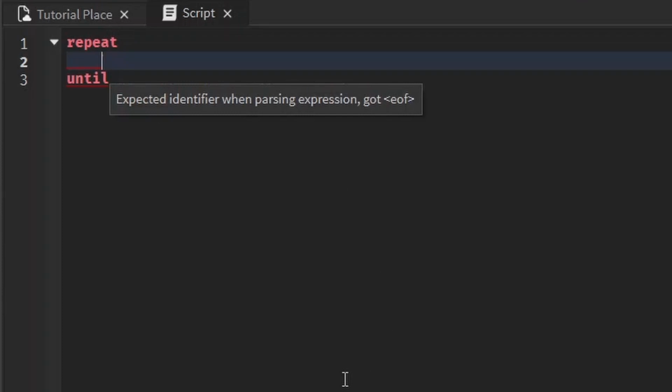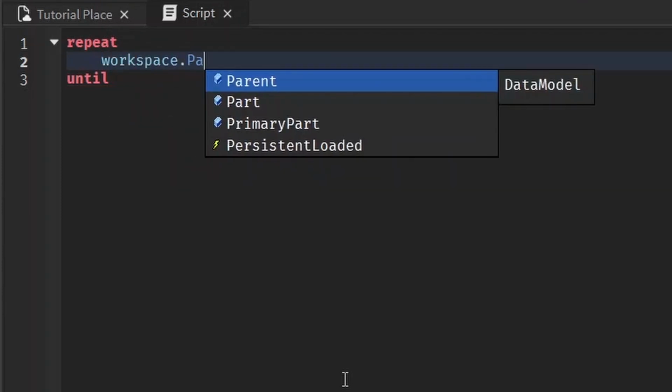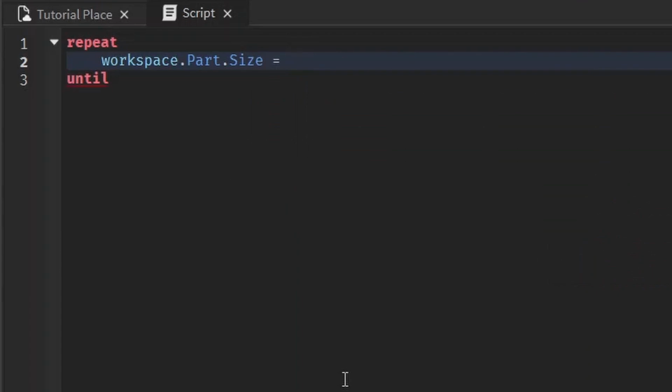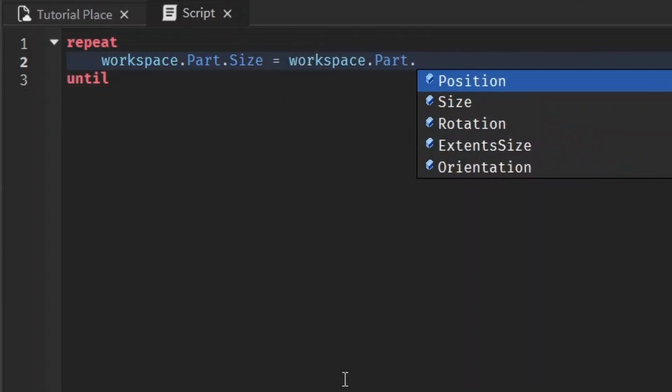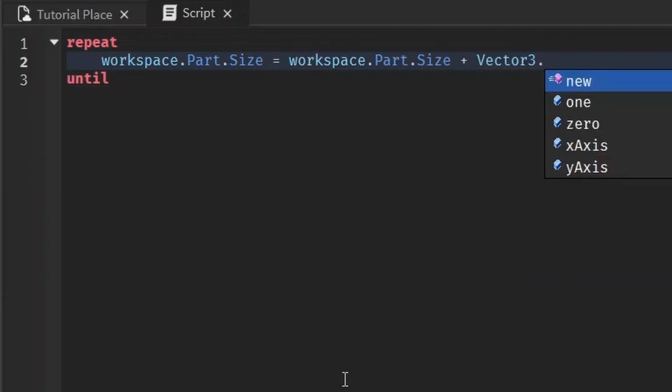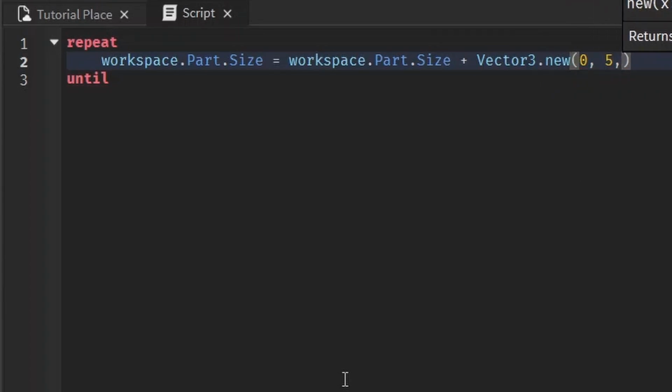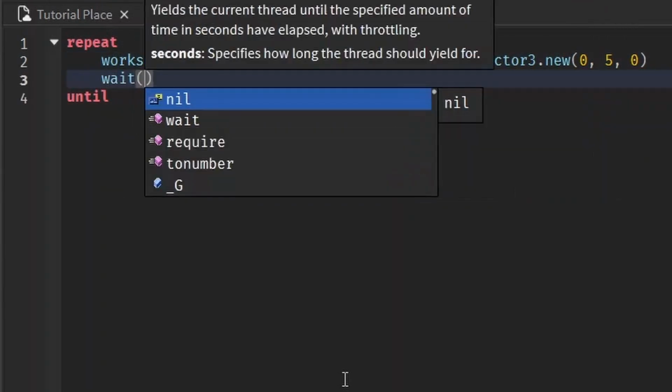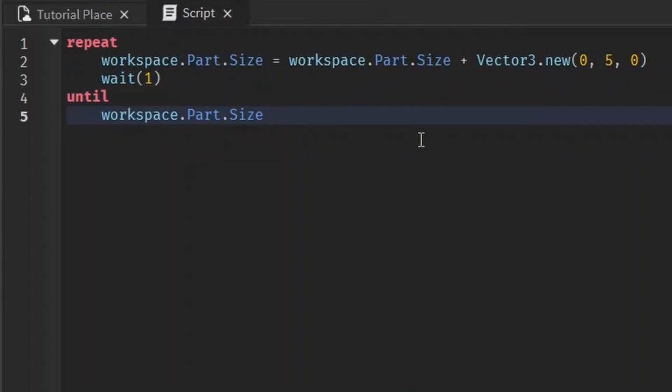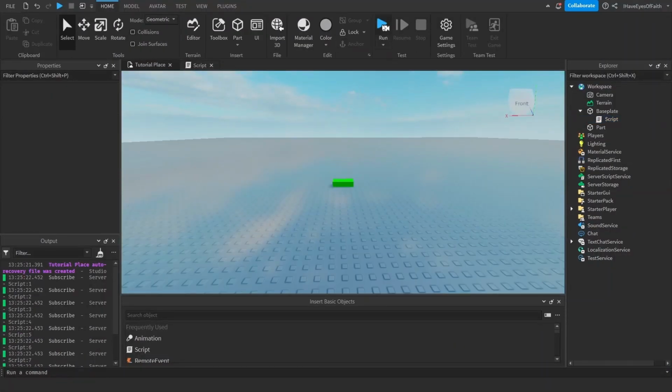I'll show you what I mean. We can say workspace.part.size. We want it to be equal to the same size, but we want it to grow in the y-axis by 5 studs every time. And let's just do a wait 1 second so you can see it happen. And how long do we want to do this for? We want to do it until the workspace.part.size in the y direction is greater than or equal to 30 studs tall. And let's see this happen.